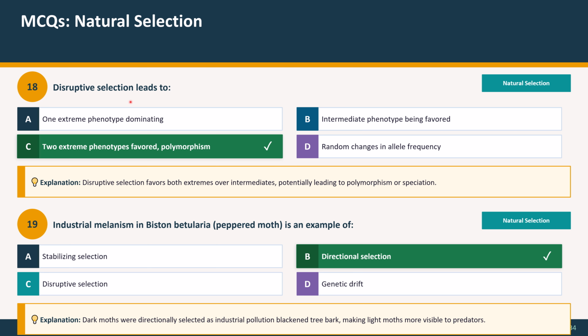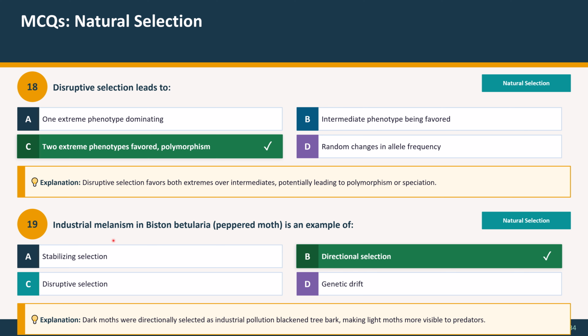Question 18. Disruptive selection leads to: option A, one extreme phenotype dominating; option B, intermediate phenotype being favored; option C, two extreme phenotypes favored, polymorphism; option D, random changes in allele frequency. So the correct option is option C. Disruptive selection leads to two extreme phenotypes favored, polymorphism. Explanation: Disruptive selection favors both extremes over intermediates, potentially leading to polymorphism or speciation.